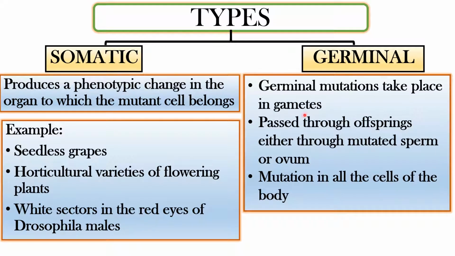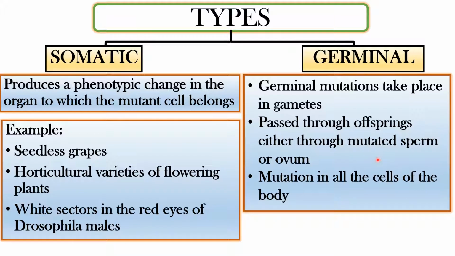So what about germinal gene mutation? When we talk about germinal gene mutation, they take place in the gametes. Now, which are the gametes? The male sperm and the female ovum, right? So if there is any mutation in the sperm or ovum, it will be passed on to their offspring. So it is passed through offspring either through mutated sperm or ovum.